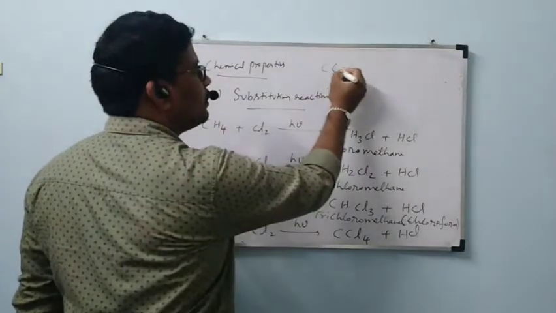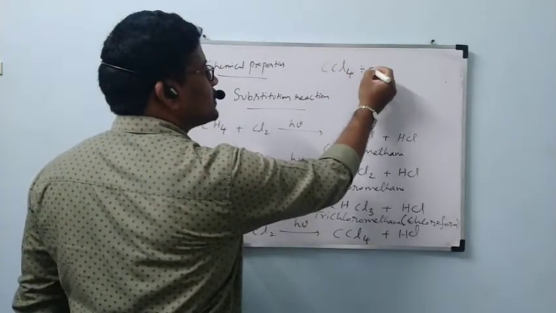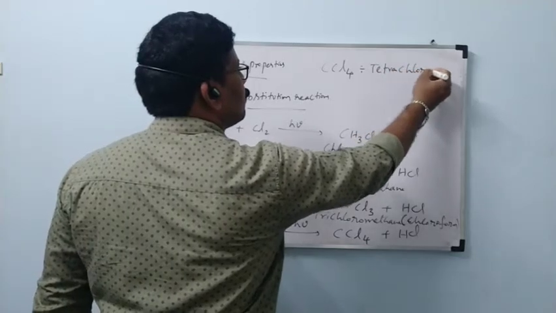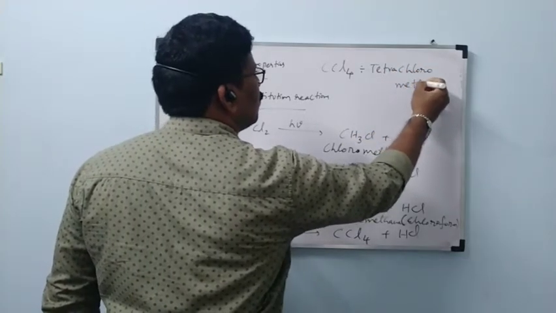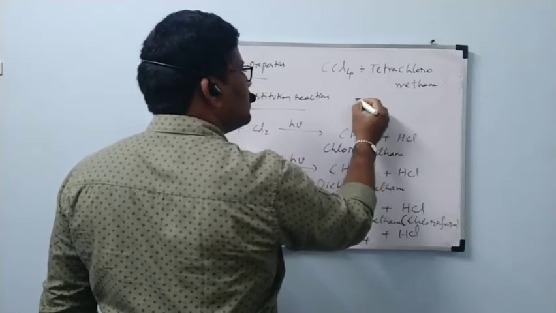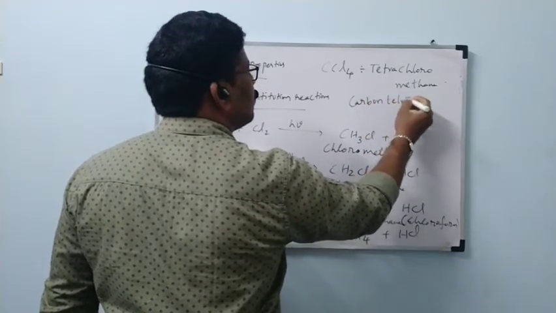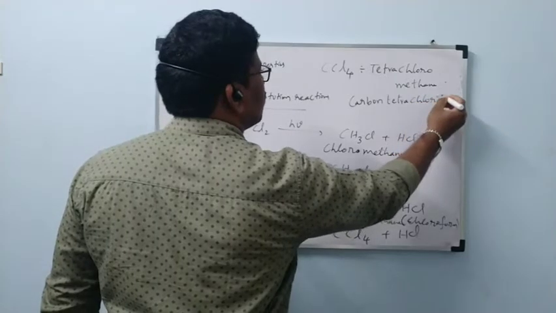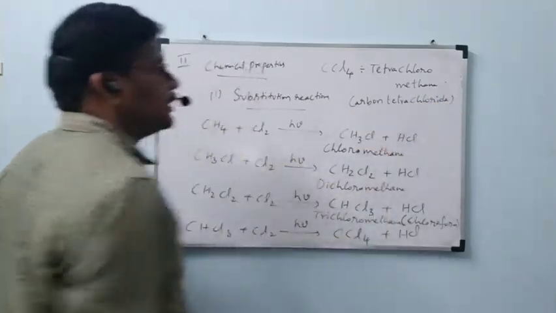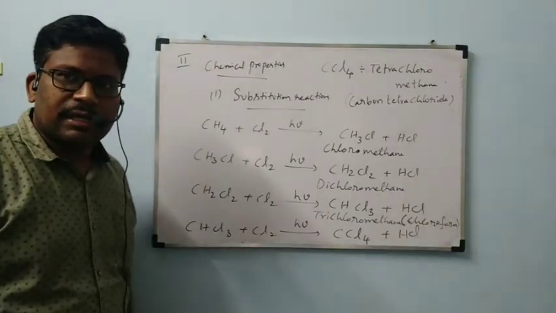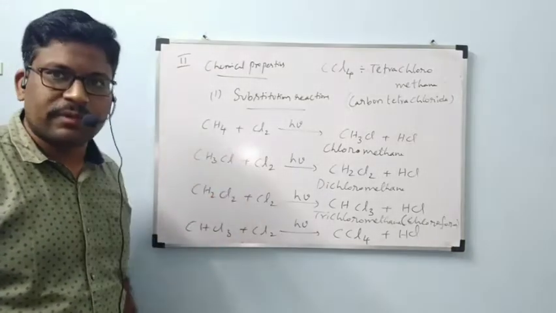CCl4 is called tetrachloromethane, which is also called carbon tetrachloride. Every product name I wrote clearly, and also which reactions are possible.